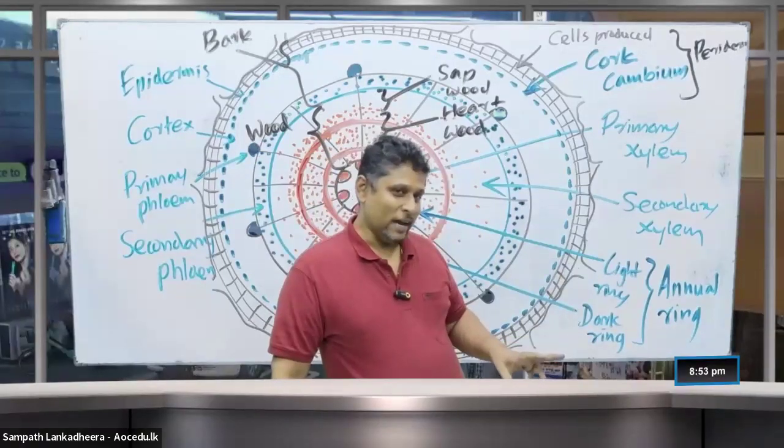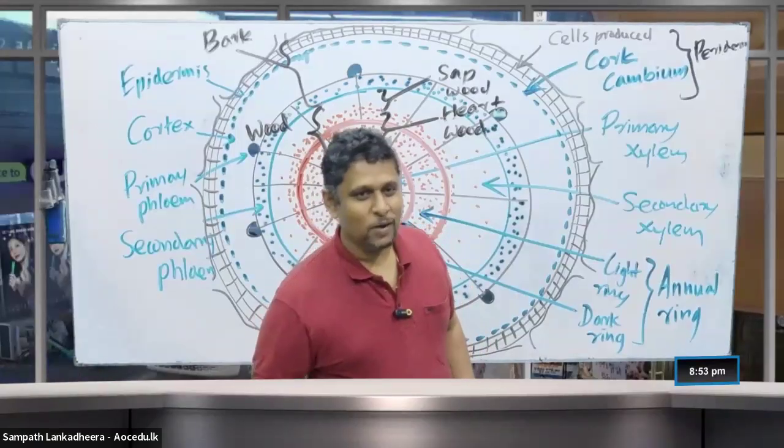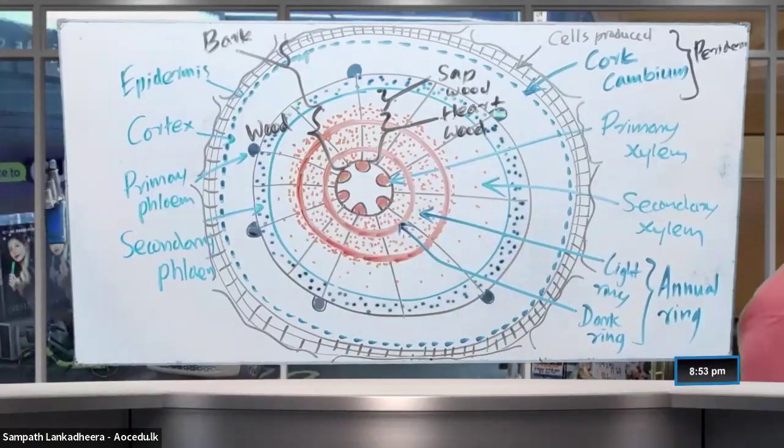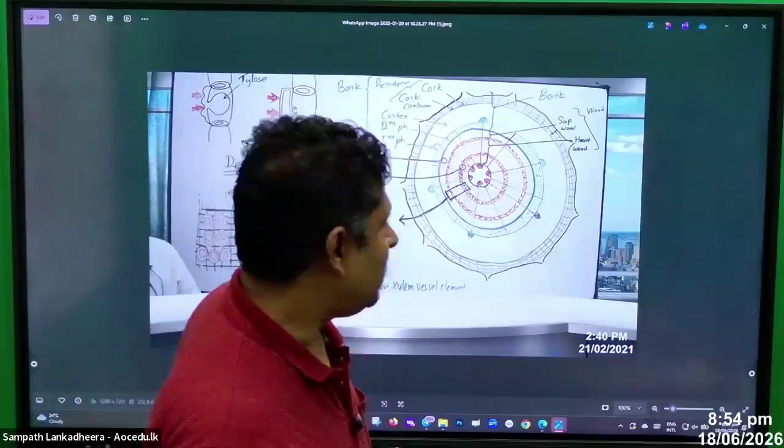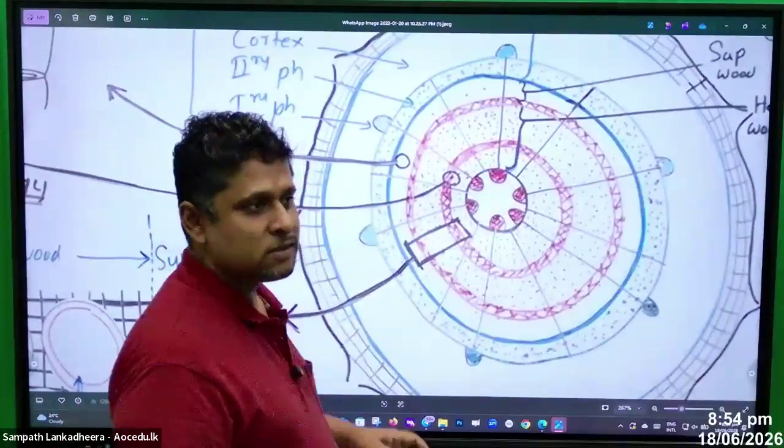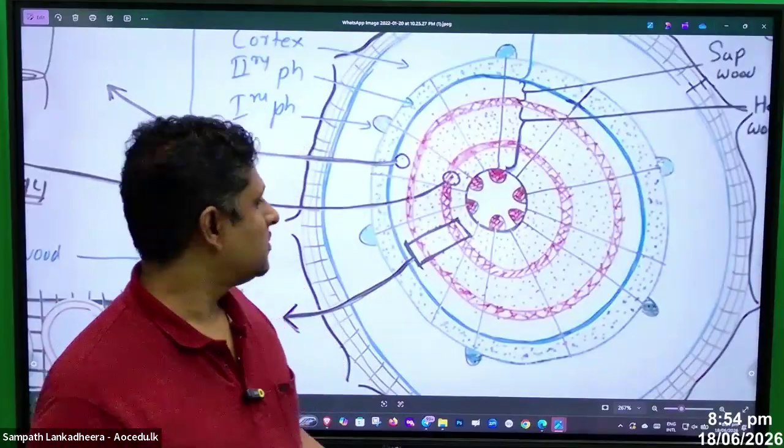By counting the rings, we can tell the age of the plant. We can talk about the age of the plant. So like this you can see the rings.